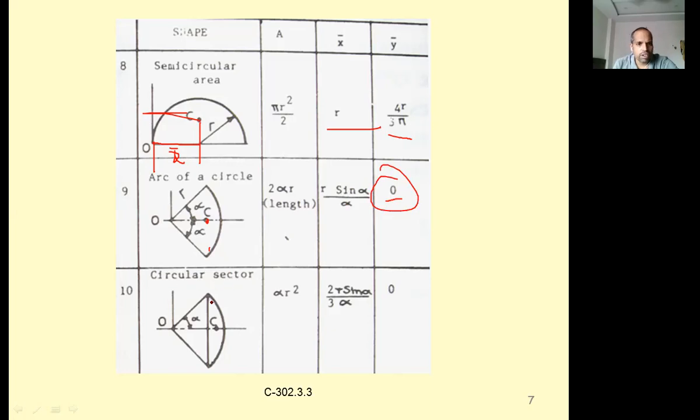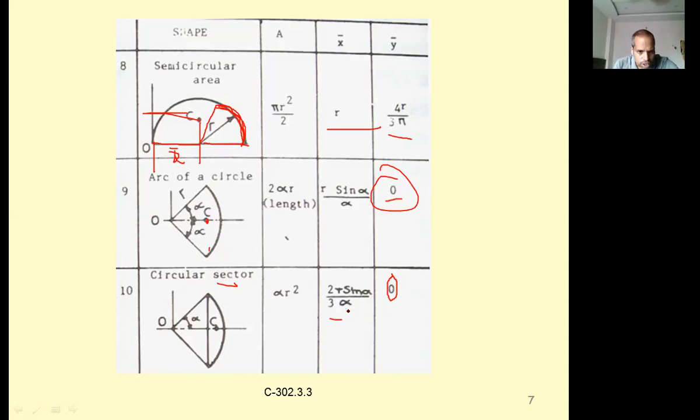Next, circular sector means it is a part of a circle. Let us say this is a circle and this is a part. So this is nothing but your sector. Sector means a part of your circle. In this case, it is symmetric about the x axis. That's why y bar is equal to 0, which means your centroid lies on the axis, and that length becomes 0. That's why it is 2r sin alpha by 3 alpha.